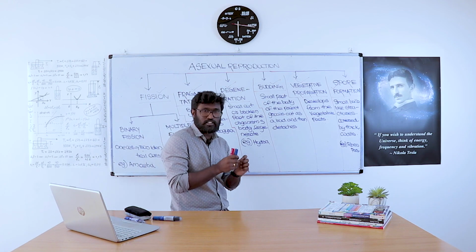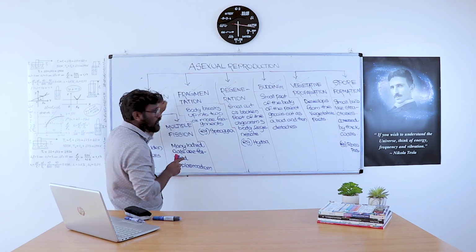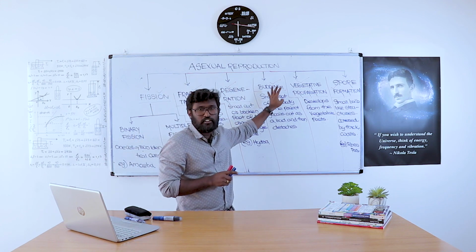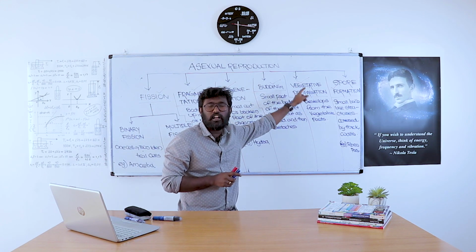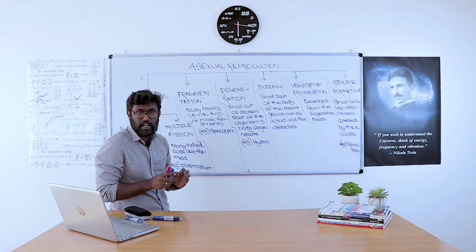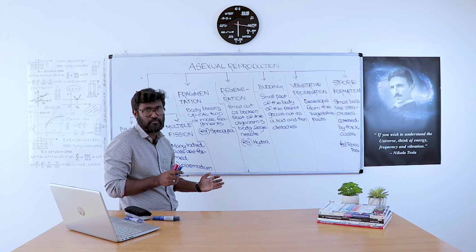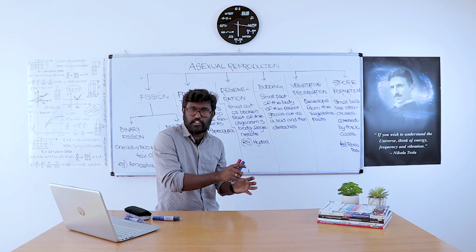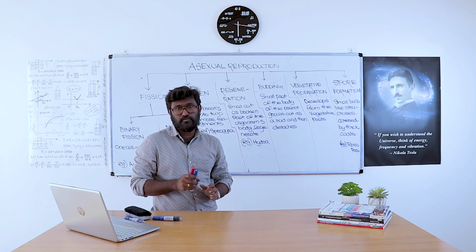Asexual reproduction is classified as fission, fragmentation, regeneration, budding, vegetative propagation, and spore formation. Again, fission is classified into two: binary fission and multiple fission. In binary fission, one cell is split into two identical cells.